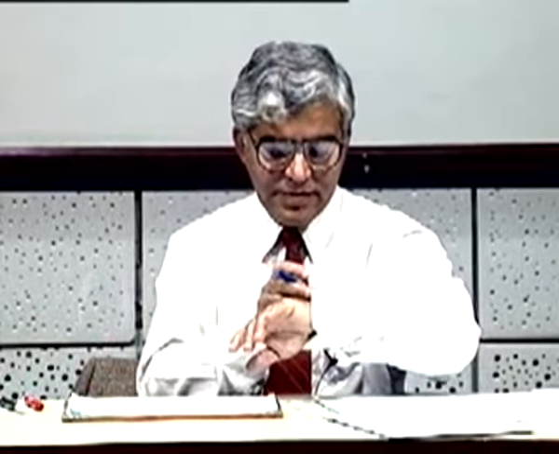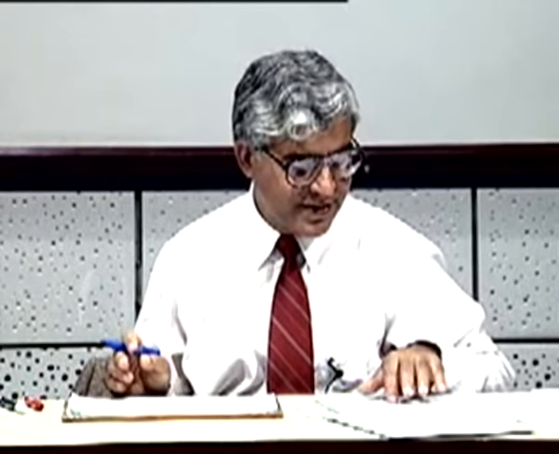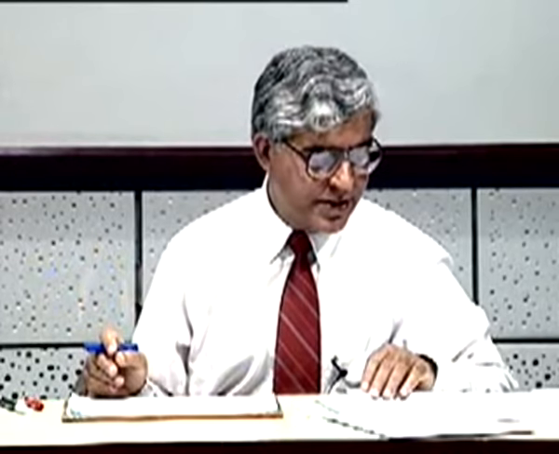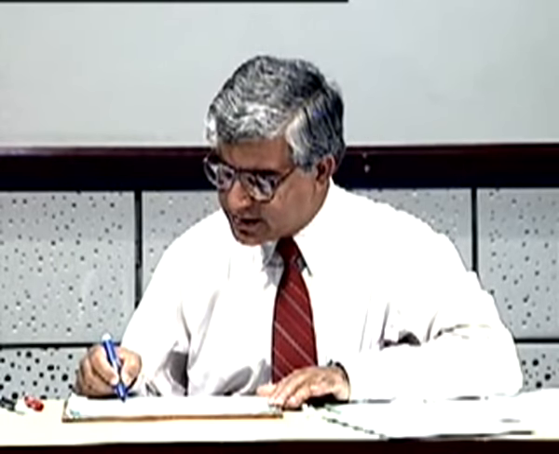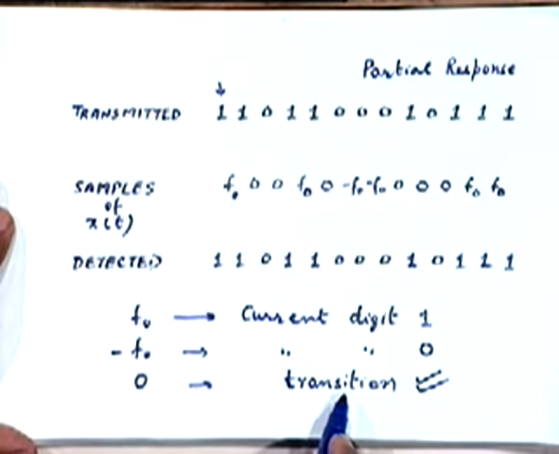How much time do we have? Oh, we have crossed the time. I'll just take a couple of minutes to tell you the point that has just been mentioned, that in this kind of decoding scheme there is a problem, particularly due to this third entry here in this table, right? We are talking of a transition.